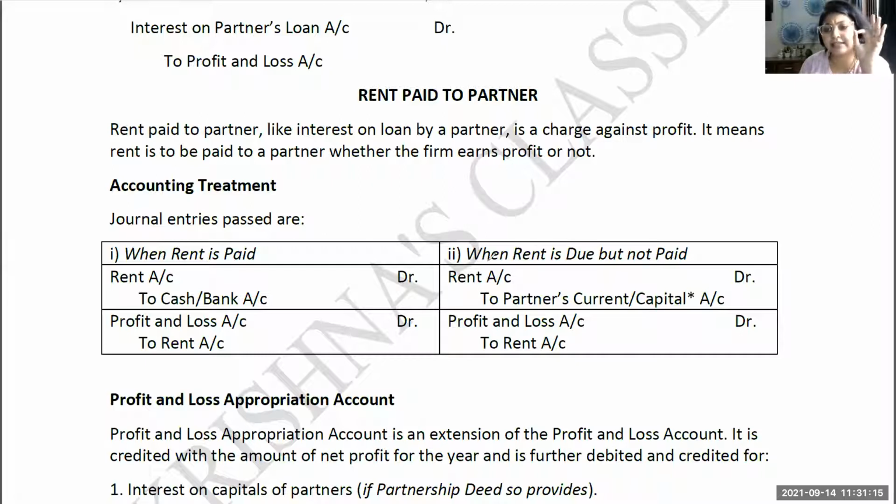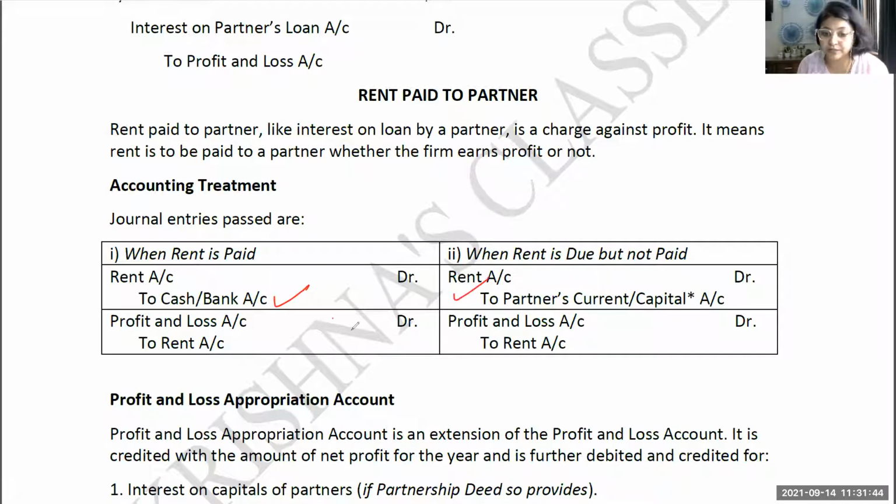So the crux is that only for partner's loan, the loan which is being given by the partner to the firm, a separate account has to be opened. Otherwise, loan to the partner, no separate account has to be opened. Rent, no separate account has to be opened. All these two things will be inculcated in partner's capital or current account itself. So if we have paid, cash or bank account will be credited. If we haven't paid, his current or capital account will be credited.